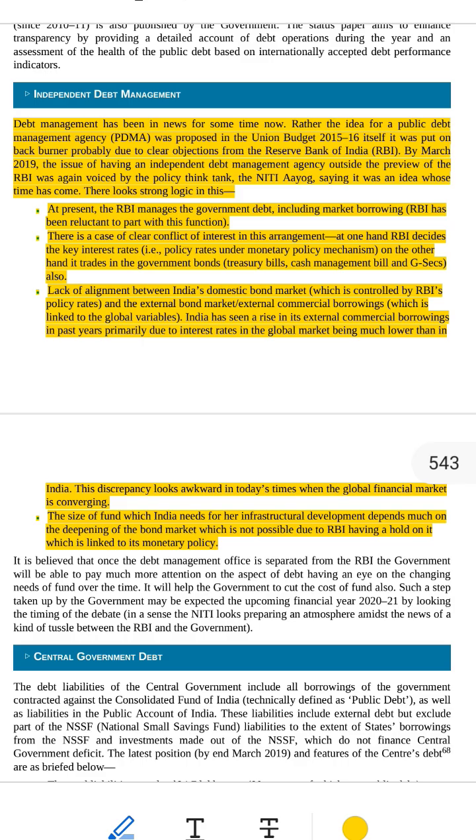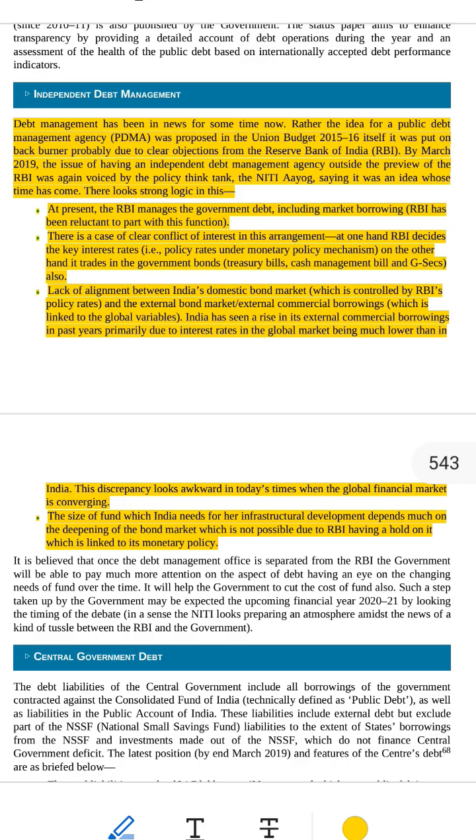What is debt management? It simply means taking care of all the money the government has borrowed, like how much to borrow, when to borrow, from where to borrow, at what interest rate, how to pay it back. It's like having a planner or manager for government loans.